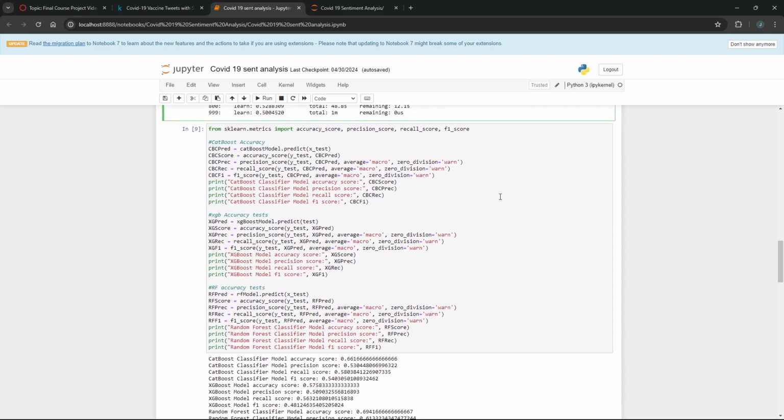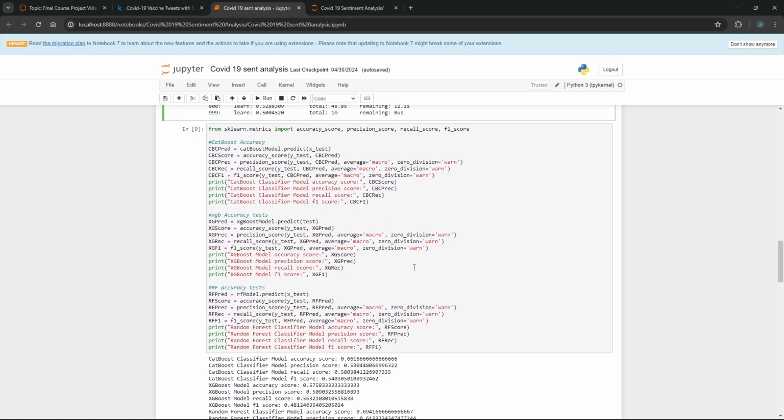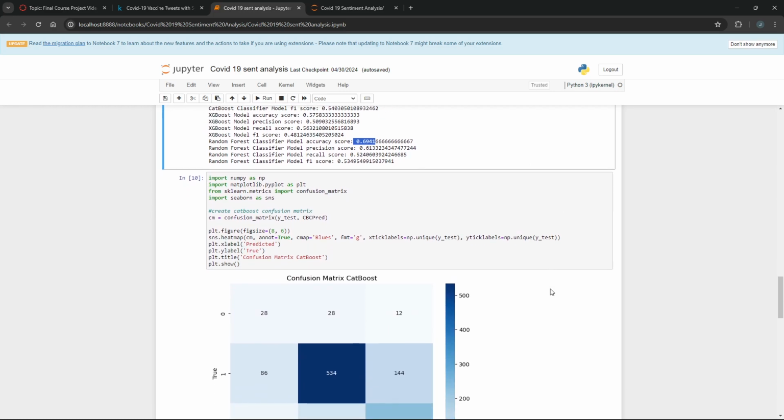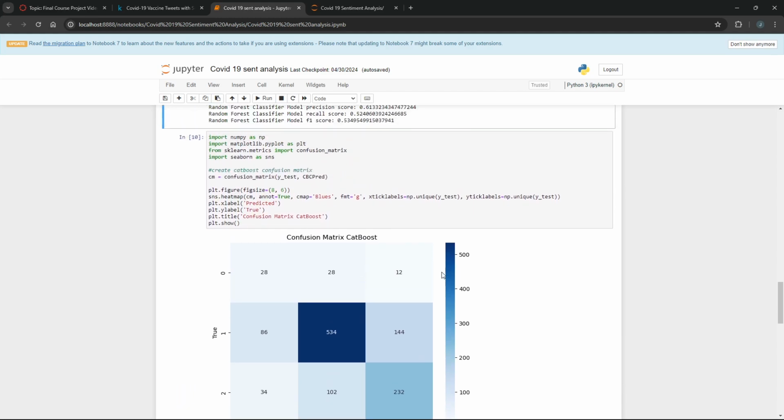And then here, this is where we get into our testing to see our results. We're testing 4 different things: accuracy score, precision score, recall score, and F1 score. And you can see all the scores down here. These numbers are not as high as we want. We want them to be closer to 80 to 90%, so we've got a lot of work to do. But as you can see, the CatBoost model on this specific run got 66%, XGBoost got 57%, and random forest got 69%. And to visualize these tests, we made confusion matrices.